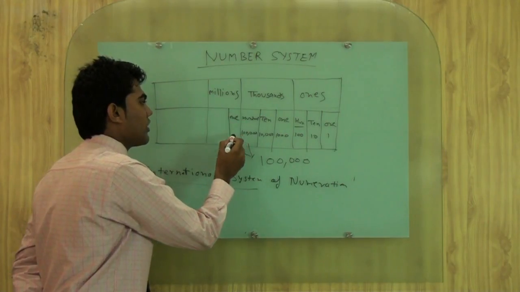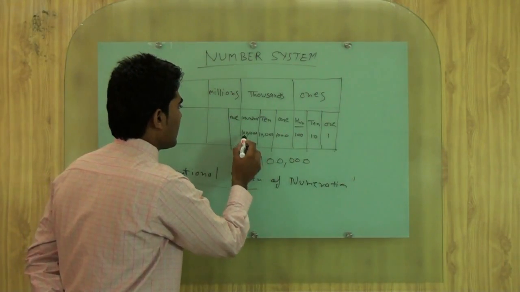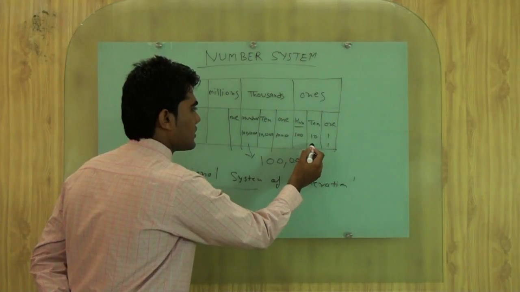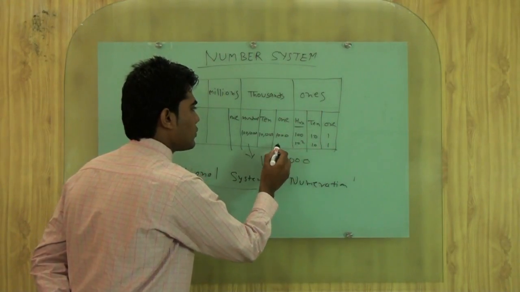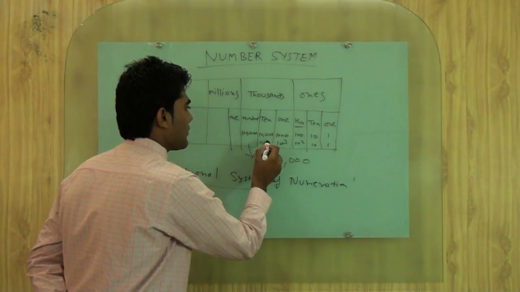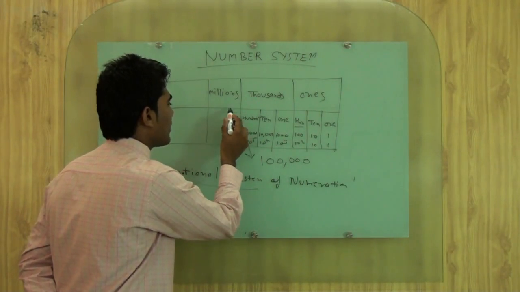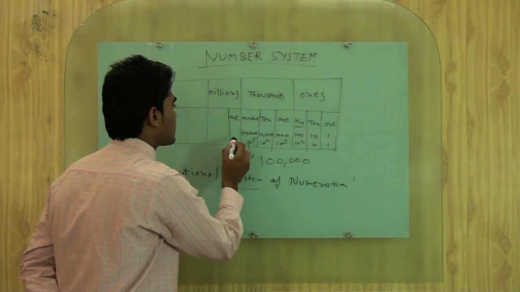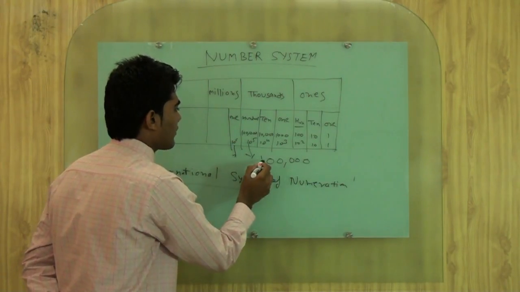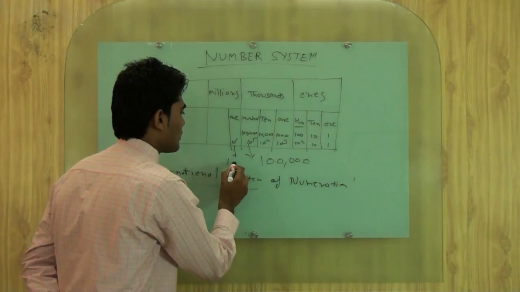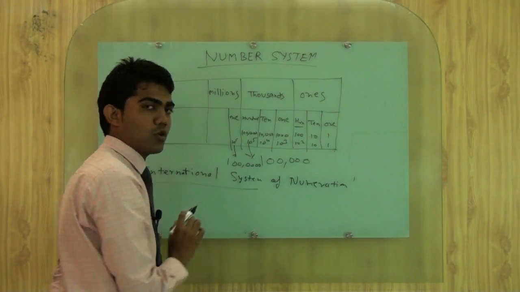Same concept, 1 million. Here we can write 1, this is 10, this is 10 to power 2, 10 power 3, 10 power 4, 10 power 5. Here if we are talking about 1 million, then we will write 10 power 6, or after 1 we will increase one 0.